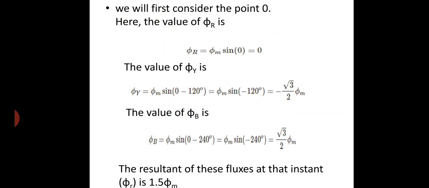It is a constant amplitude, because why I am saying this: next we can substitute the value omega t equal to 30 degrees. What will be the value of the resultant flux? It will also be the same 1.5 phi m value. Let us see it later.